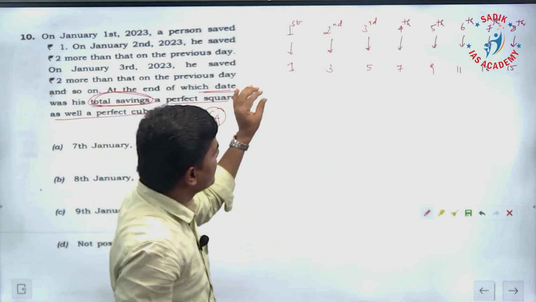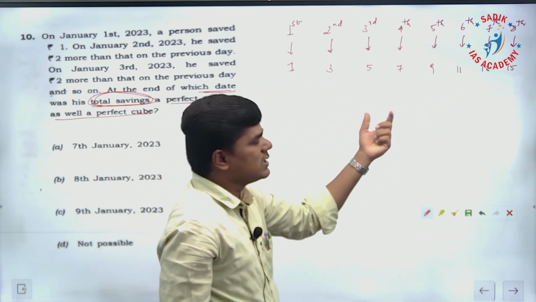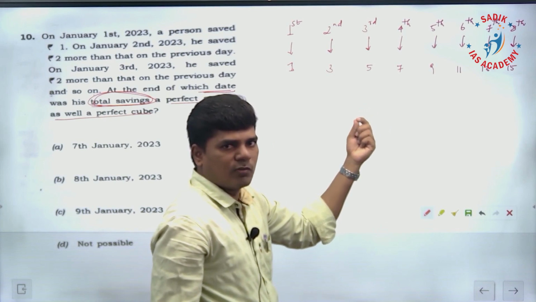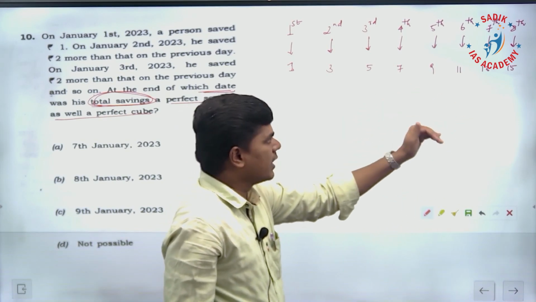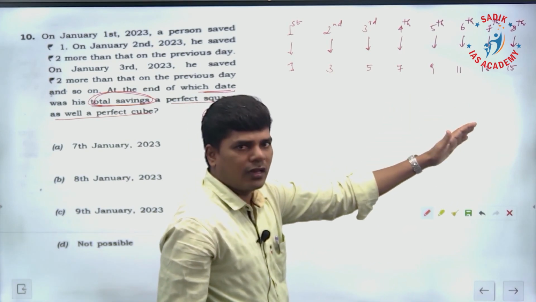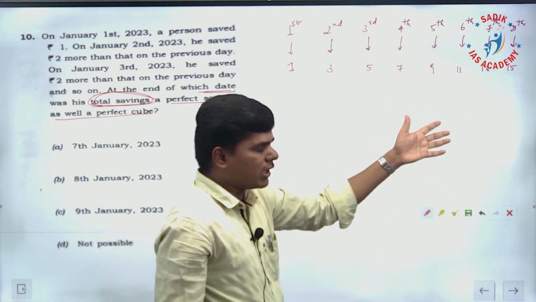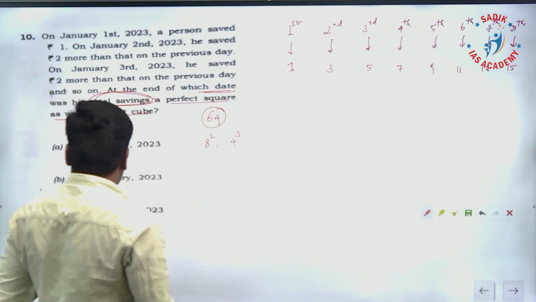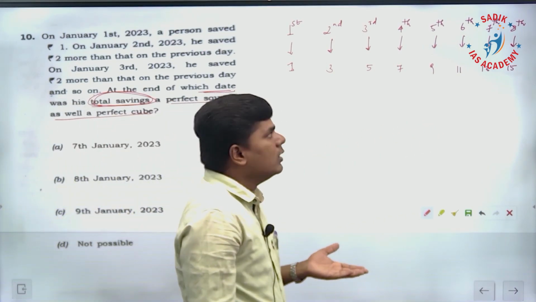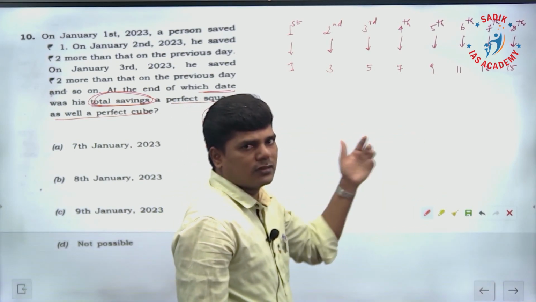First add all 7 numbers till the 7th and check whether it is a perfect square and a perfect cube number. If it is not, then go with 8. Check again. If not, then go with 9. Till 9, if you are not getting a perfect square and perfect cube number, then the answer is not possible. That's what they have given in option D. If you get the answer on the 7th or 8th or 9th, then that is going to be the answer.